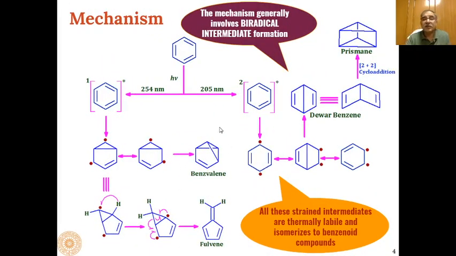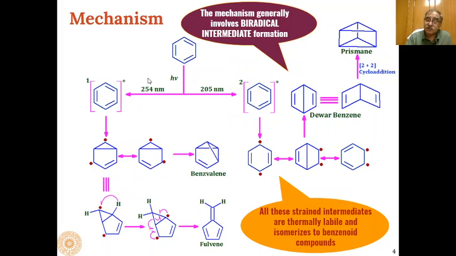As far as the mechanism of this reaction is concerned, if we start with unsubstituted benzene, that is benzene itself, and irradiate it at different wavelengths: if it is irradiated at 205 nanometers, then it will get into the second singlet excited state, that is S2 excited benzene will be formed.